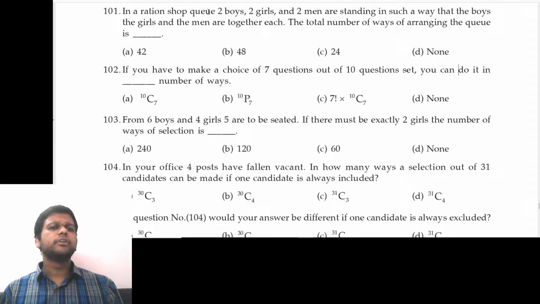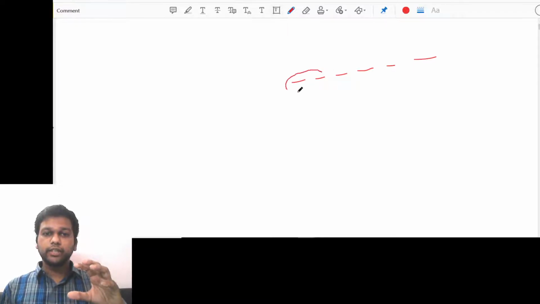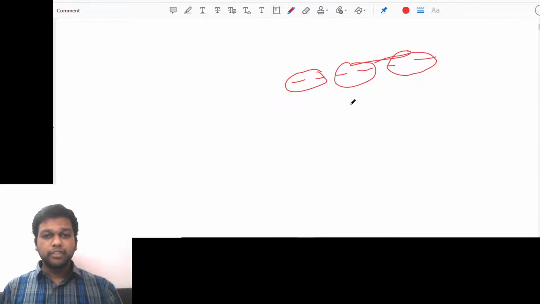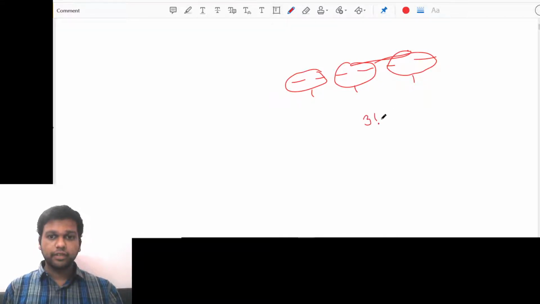In a ration shop queue, two boys, two girls, and two men are standing in such a way that the boys, the girls, and the men are together each. The total number of ways of arranging the queue is. Okay, so they're saying two boys, two girls, two men are standing. Fine. And two boys are together, two girls are together, two men are together each. That means we can make boxes. So there are three boxes in total. So the number of ways will be 3 factorial.